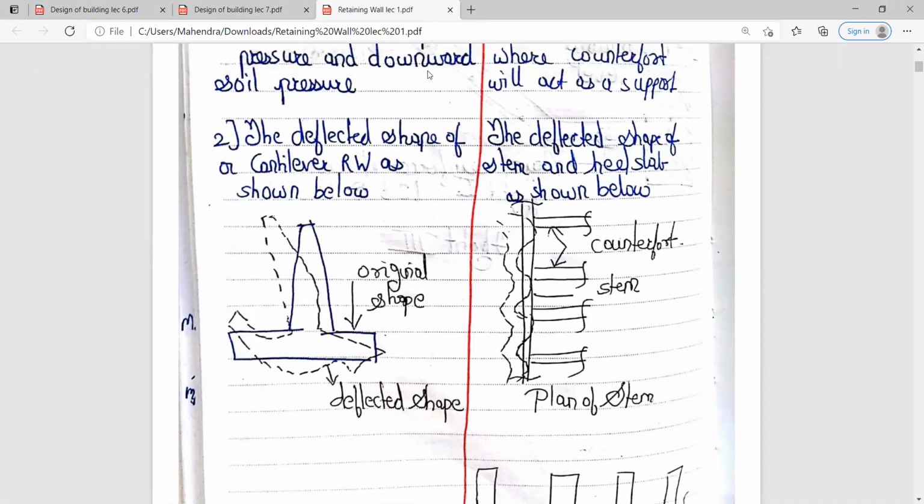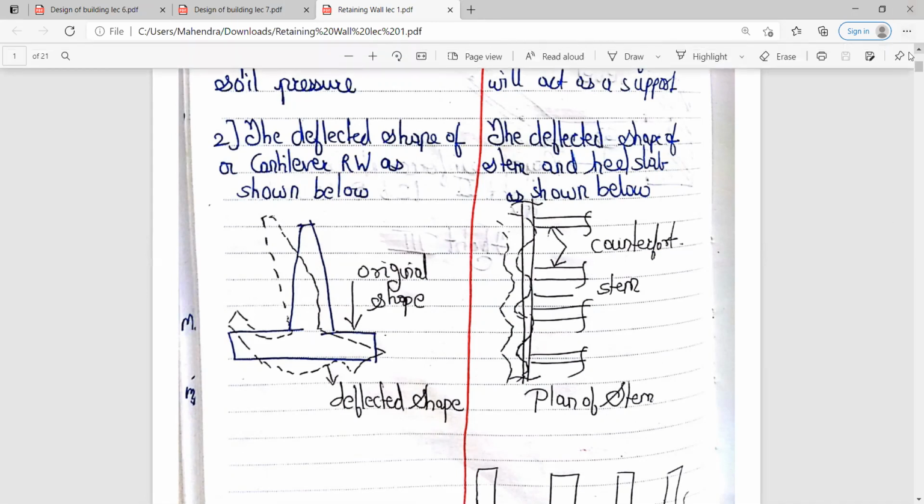The second difference is the deflected shape. The deflected shape of the cantilever retaining wall is as shown in the figure. As you can see, this is the original shape of your retaining wall and this is the deflected shape of the cantilever retaining wall. And the deflected shape of the stem in case of the counterfort you can see over here, that is the plan of the stem. ये जो बीच में है, that is the counterfort acting over here, and this dotted part is your deflected shape of the counterfort retaining wall.